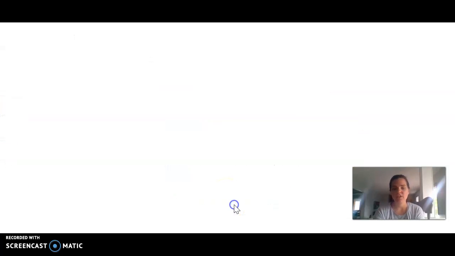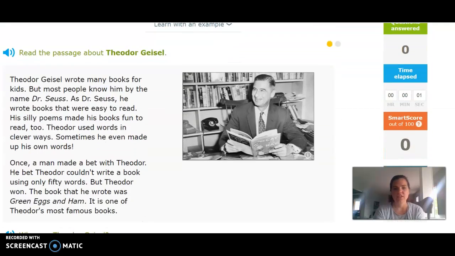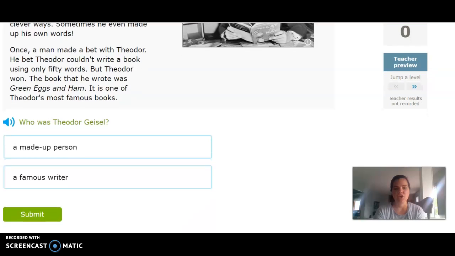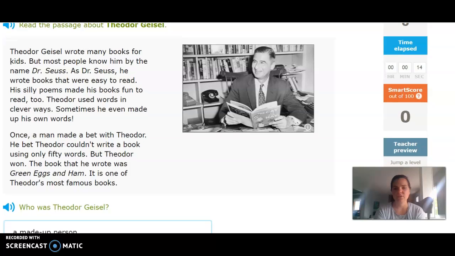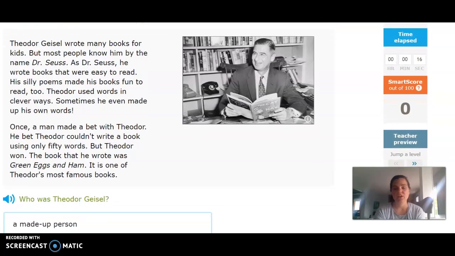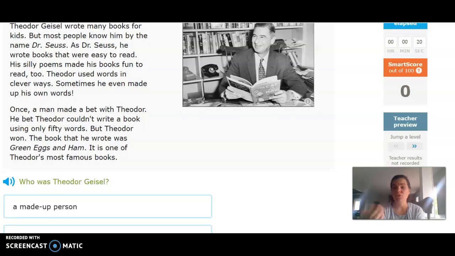Right? For V1, if I open it up here, it is a little bit of a longer passage, and then it's going to ask you a question. Who was Theodore Geisel? A made-up person or a famous writer? Well, you have to read it to figure out your answer, okay? This can also count as part of your read to self time, since this will include quite a bit of reading. You can practice reading to self and check your understanding on things.